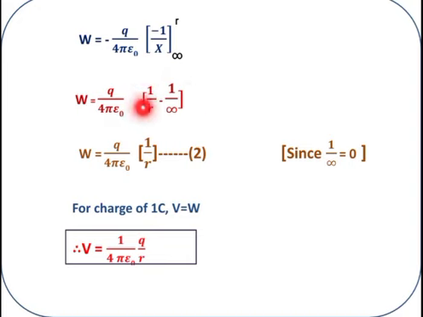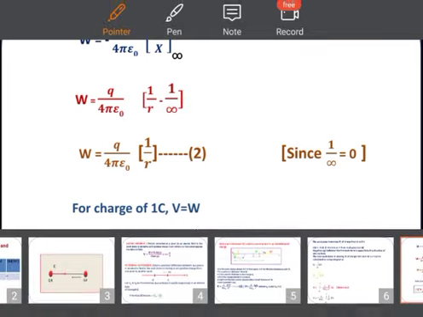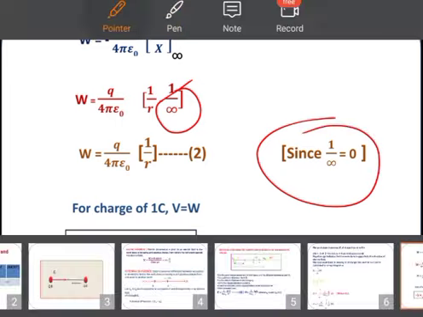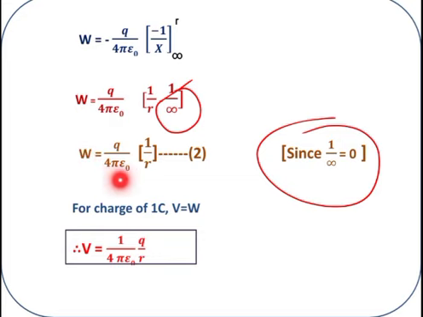Then 1 by R as it is, but what about this 1 by infinity? 1 by infinity is 0. So W is equal to q divided by 4 pi epsilon naught times 1 divided by R. We can call this equation number 2. For a charge of 1 coulomb, V is equal to W.